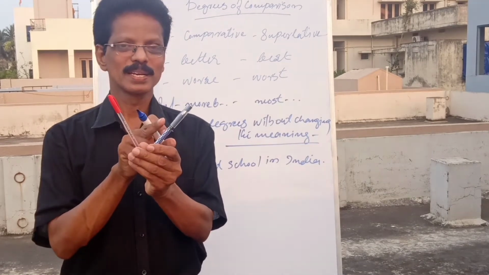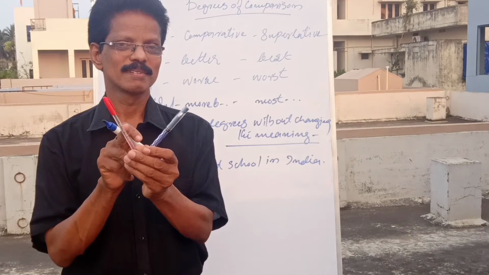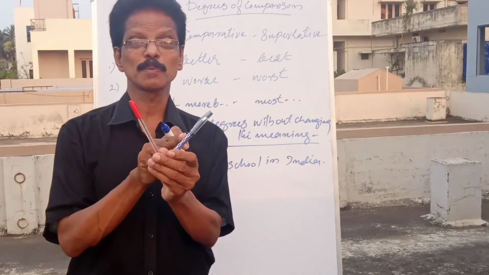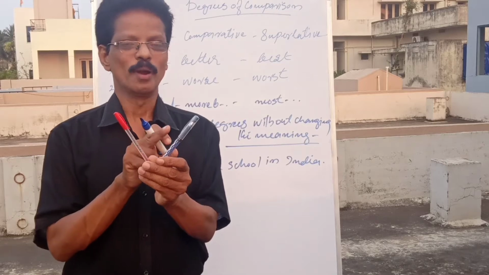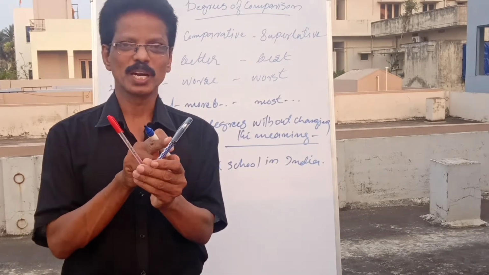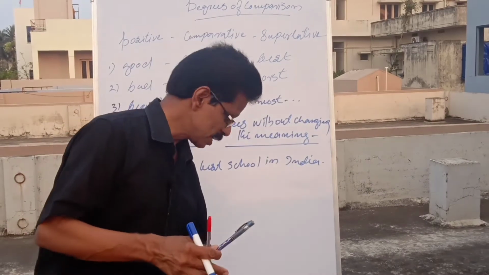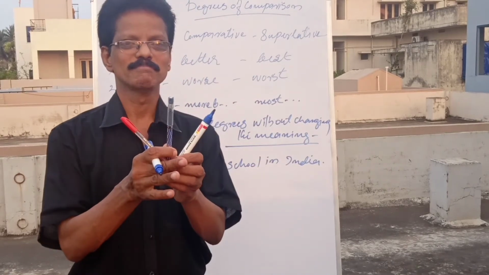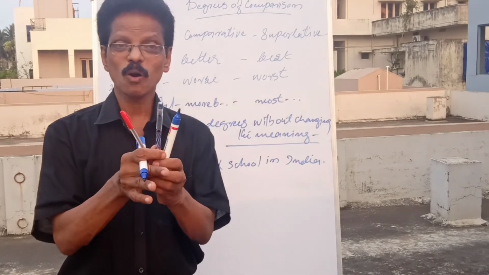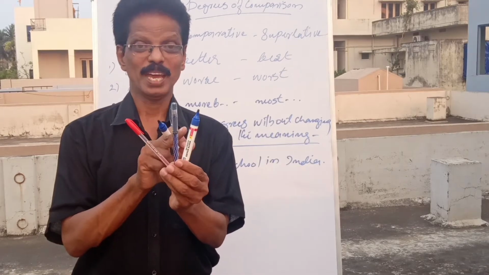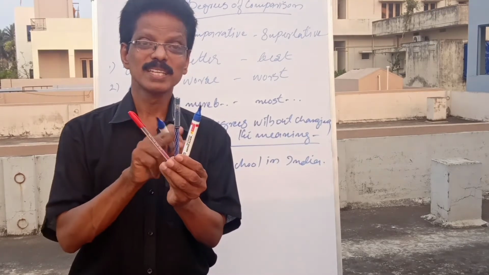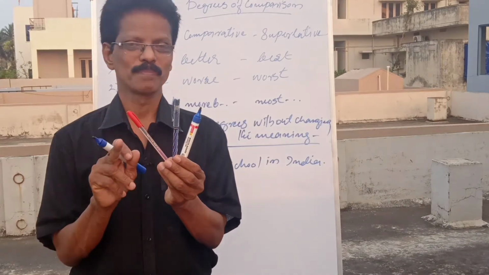A and B. You see, B is better than A. So, better also speaks about a pen or pens. Okay, noun. So it is also an adjective. So, this is the best pen. Among all the three, this is the best. Among all the three, this is the best pen.